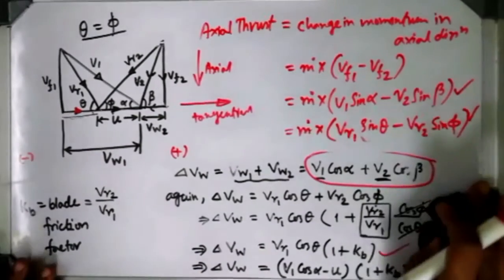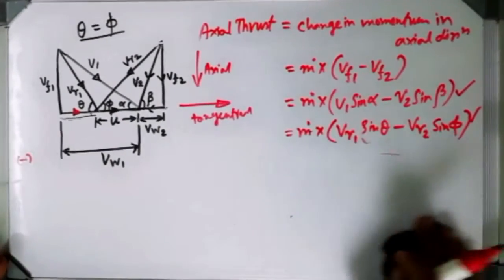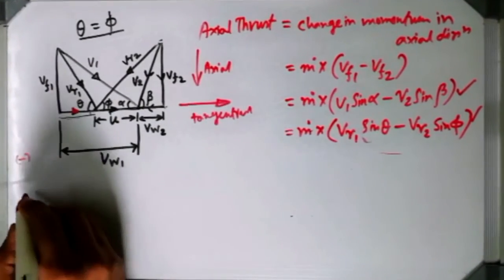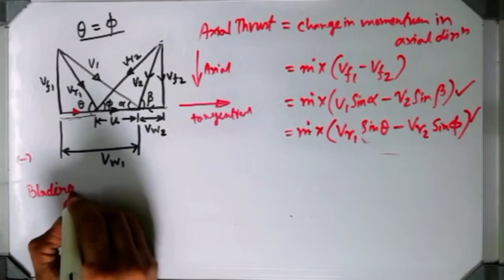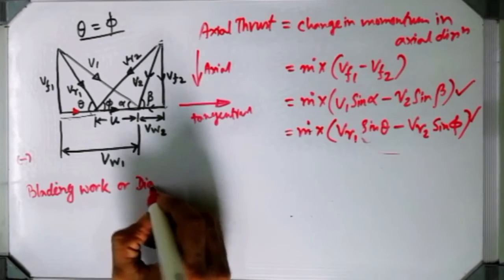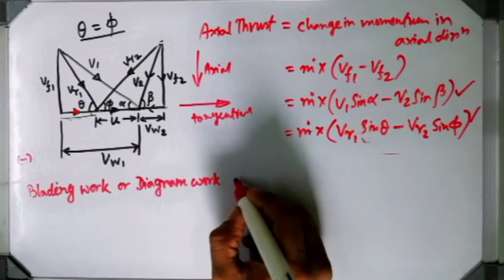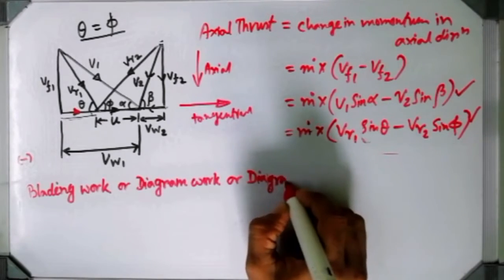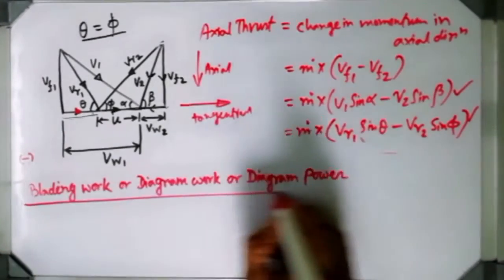Okay. Now after having this axial thrust and tangential thrust, then we should go with some work done. So the first work done which is responsible here is known as blading work. How much blade work will be produced? That term is known as blading work, or it can be known as diagram work. Some different terms are actually used, but they are the same. Diagram work, or rather say diagram power. All these three terms are frequently used. Any one of them, they are the same.